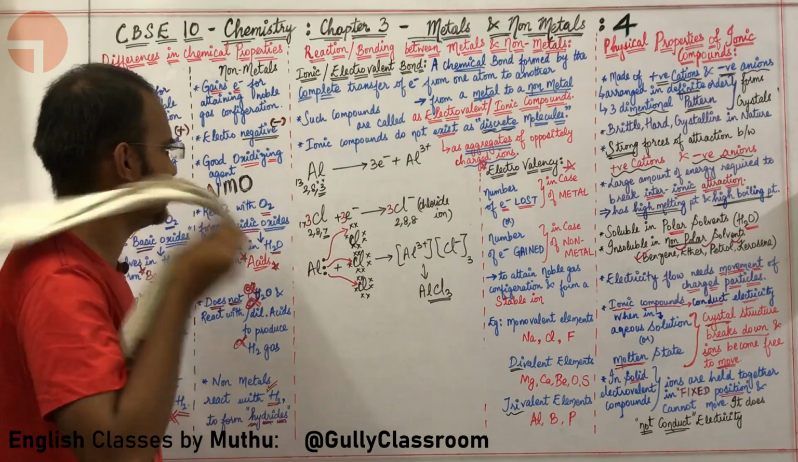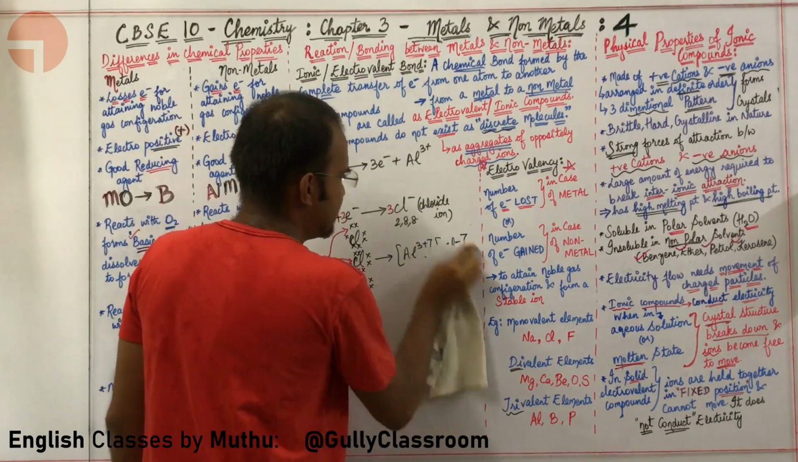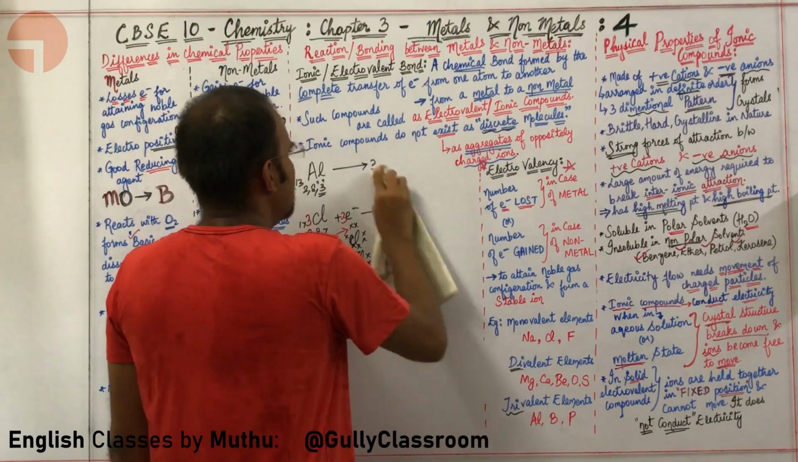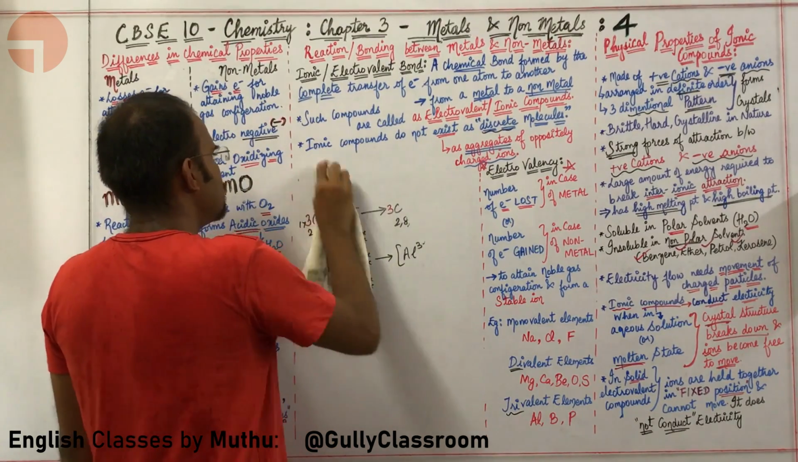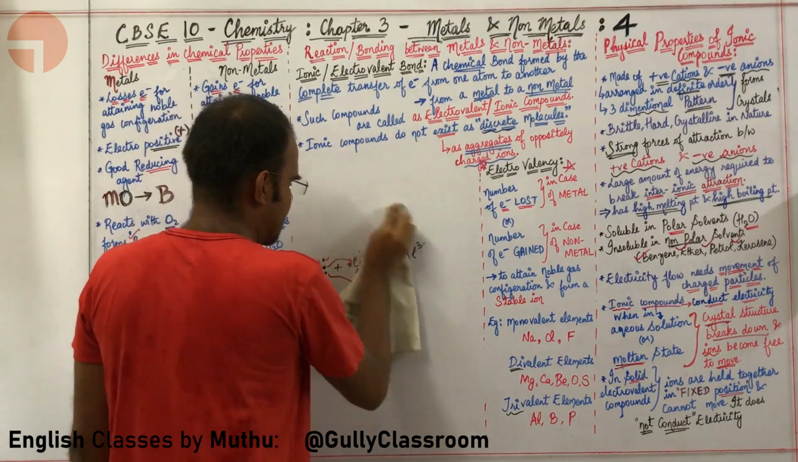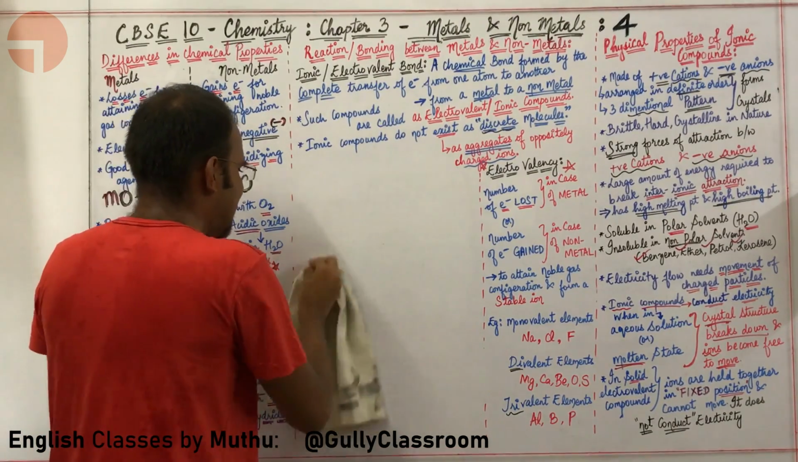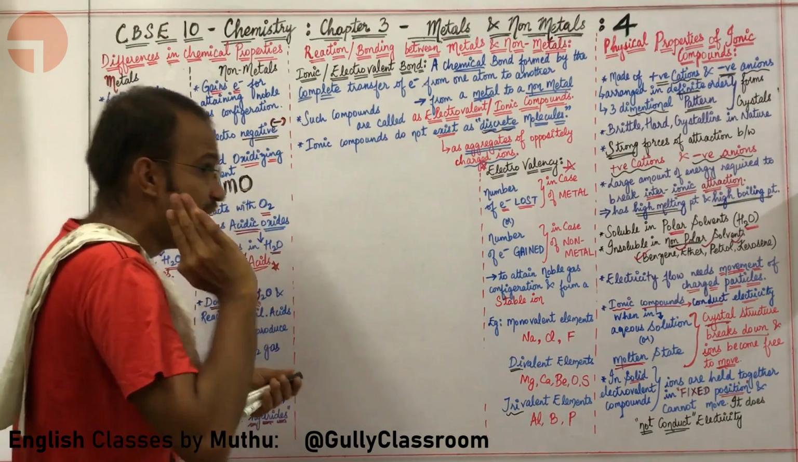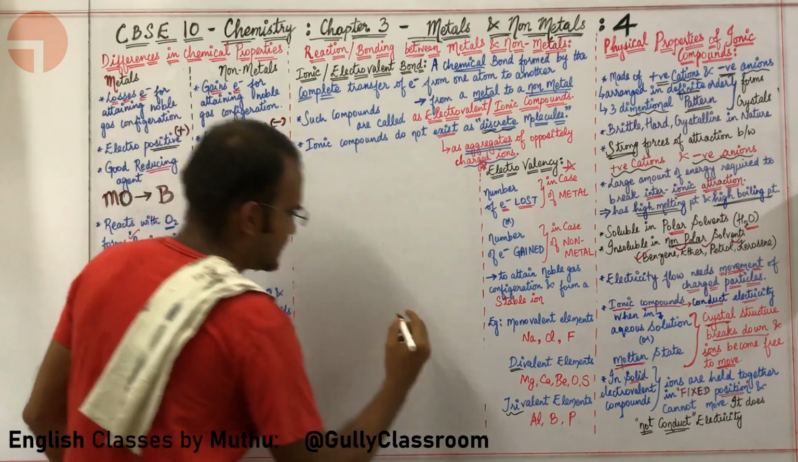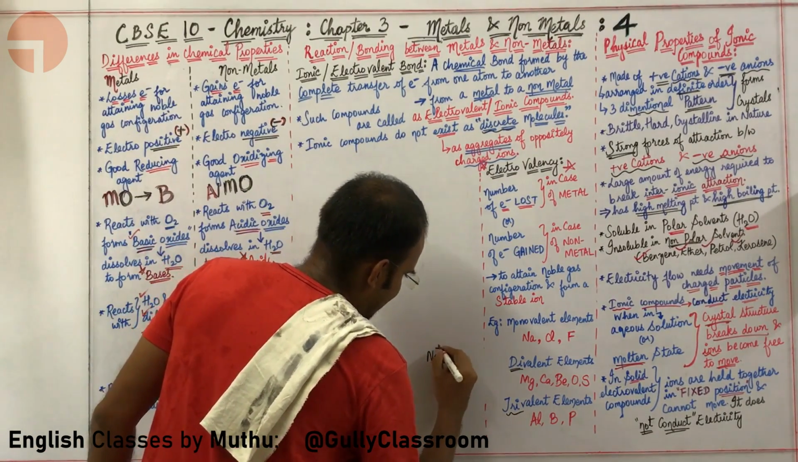Discrete means separately. Here the understanding of the word discrete is separately. If ionic compounds are not going to exist separately, how are ionic compounds going to exist? There is an easy diagram in order to understand this statement. Let me draw this diagram. Let us say here there is an Na+ ion.